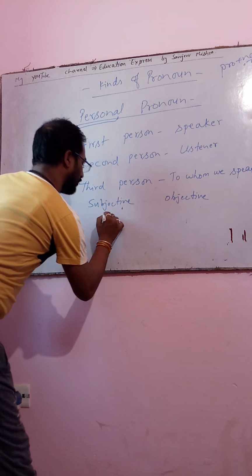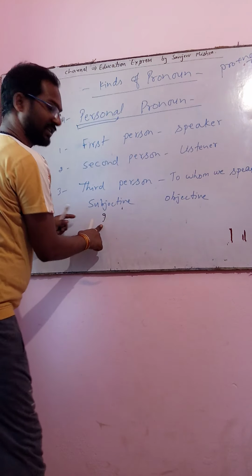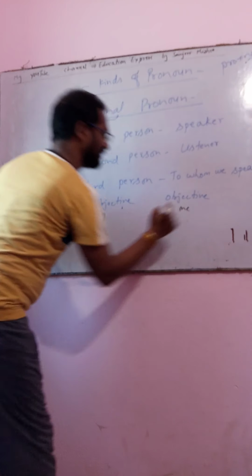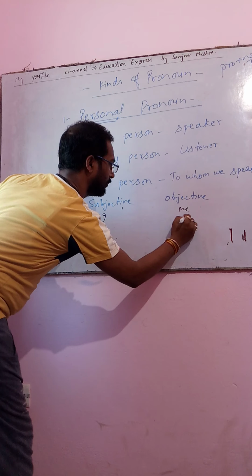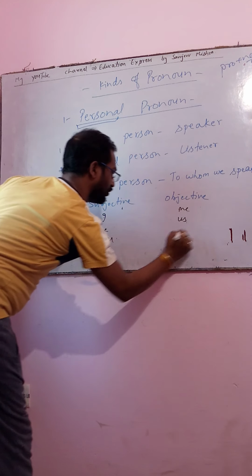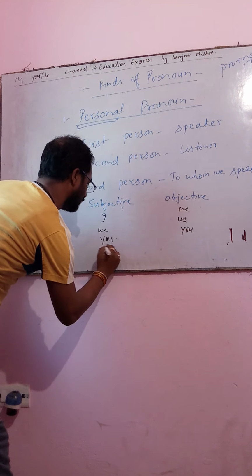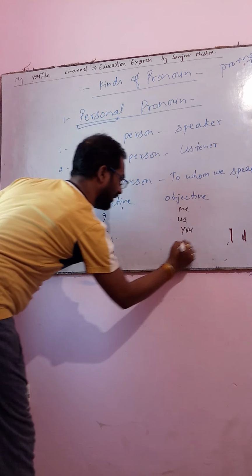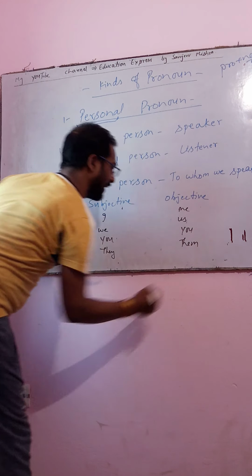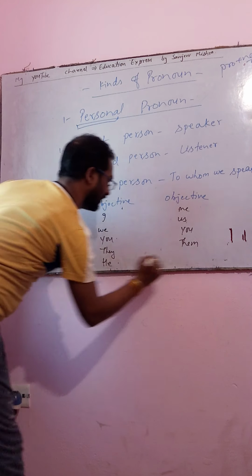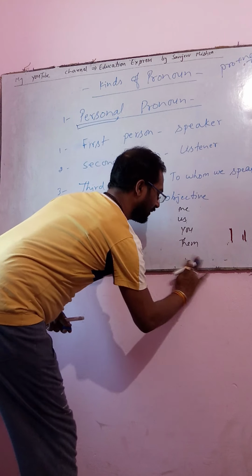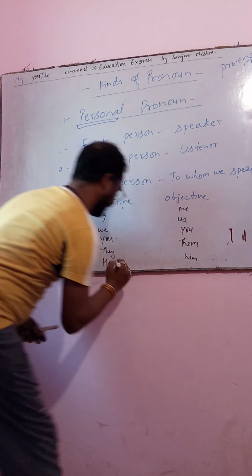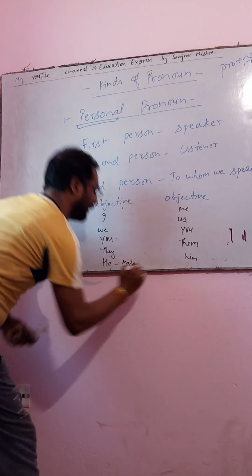First try to write down: I is a subjective case and me is an objective case. We, us, you, they, them, he, him. He is considered for male gender.